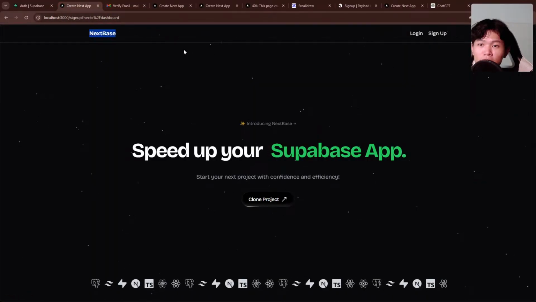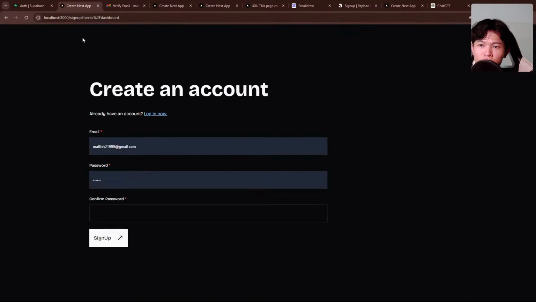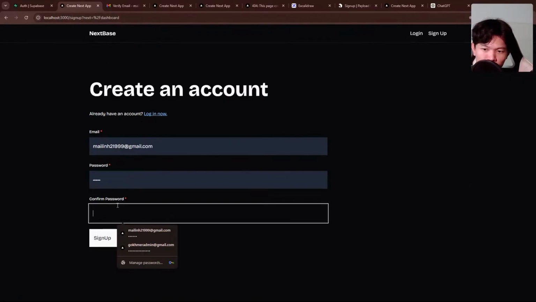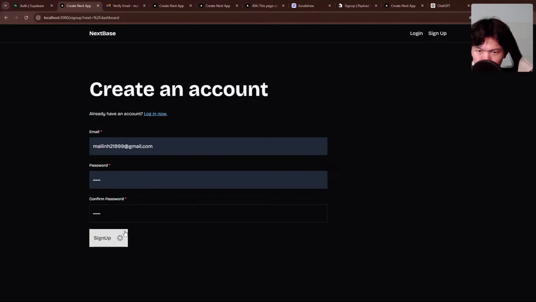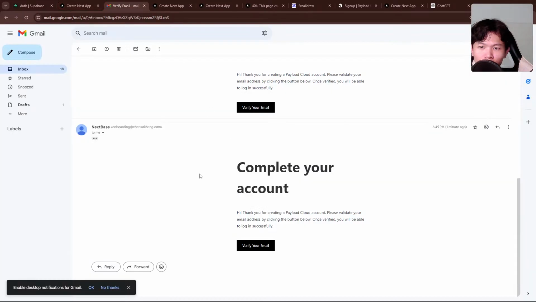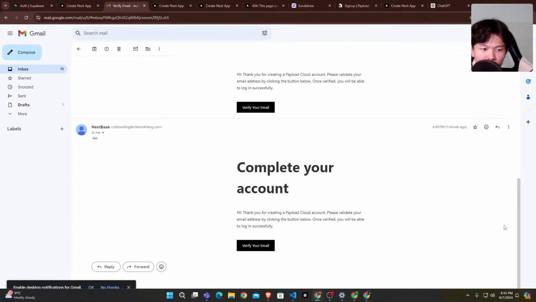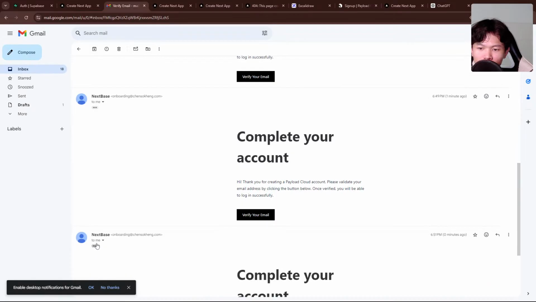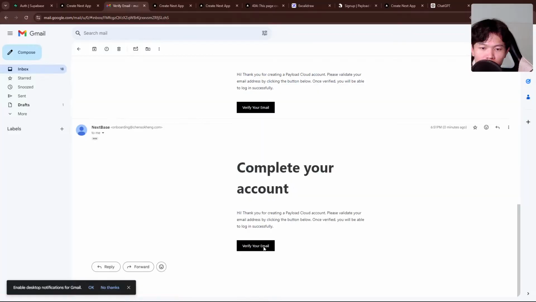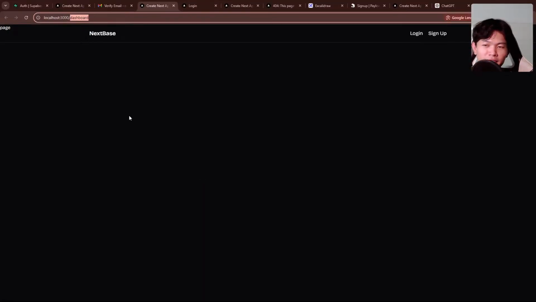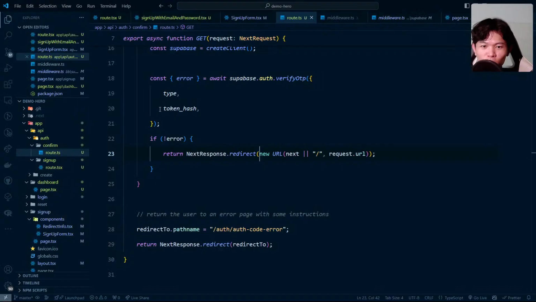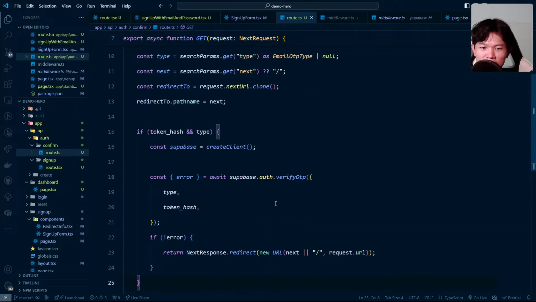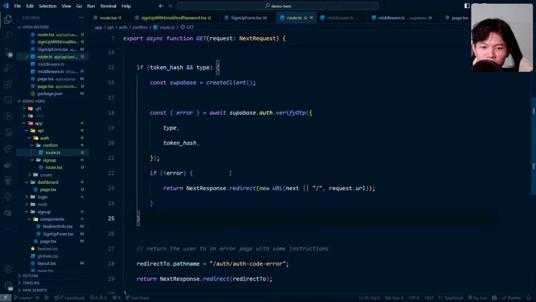And right now the user is verified. If I refresh, wait, oh, I deleted the user, so the session is gone as well. Try to register again. We're going back. We should see the email soon. Right here. Very nice. Let's click on verify email. And as you can see, we have a clean, fresh dashboard. Great. Right now I can say that the sign up is finished.